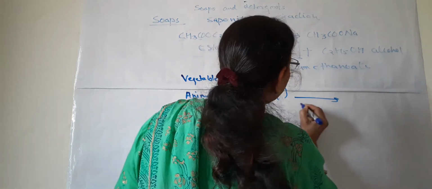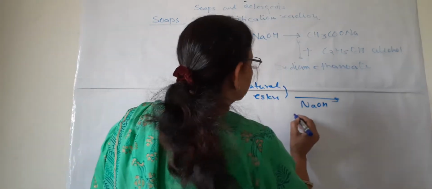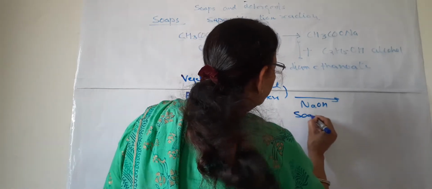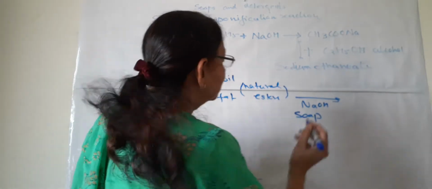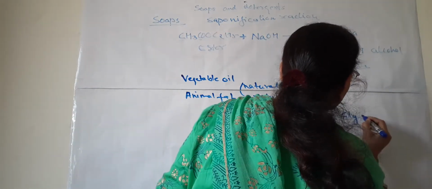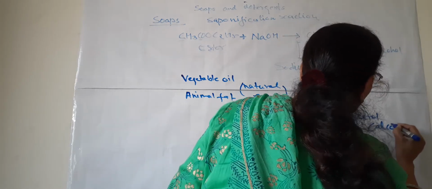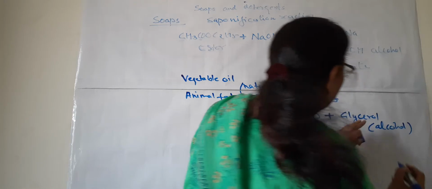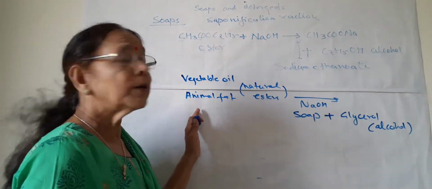When they are reacted with NaOH, what happens? Soap is formed in the form of the sodium salt of a carboxylic acid, plus glycerol, which is a type of alcohol. They have a very long alkyl group.